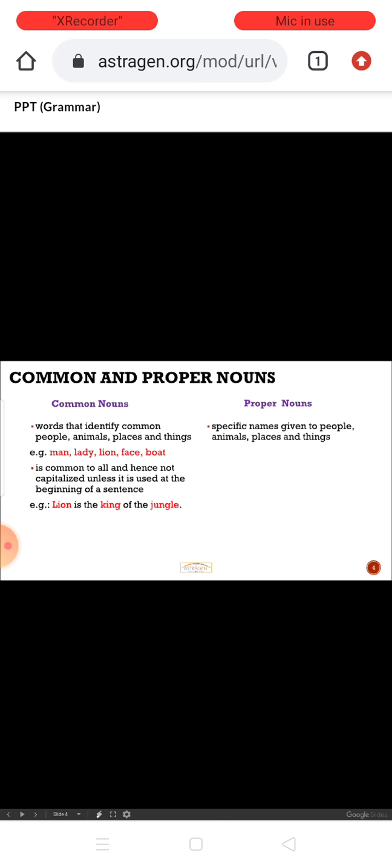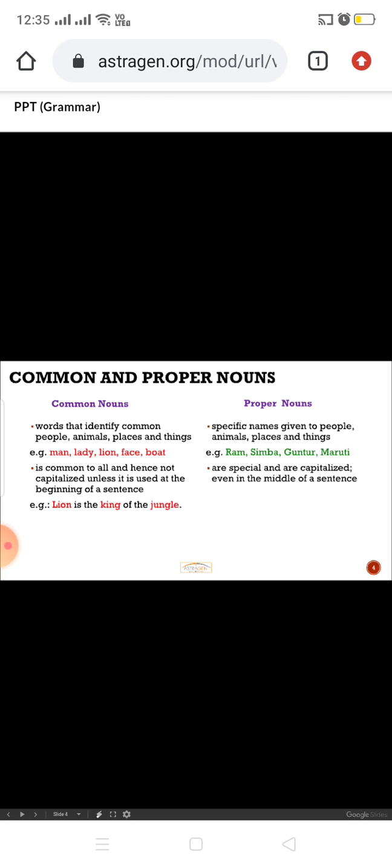Next, proper noun. Specific names given to people, animals, places and things are called proper nouns. Like for people, Ram; here it is only man, and here Ram. Here lion, here is Simba. And place is Guntur, where here it was only place. And thing is Maruti, a particular one they have said. We have to write these capitalized in the middle also. If you get any proper noun in the middle of a sentence, you have to write it with a capital letter.